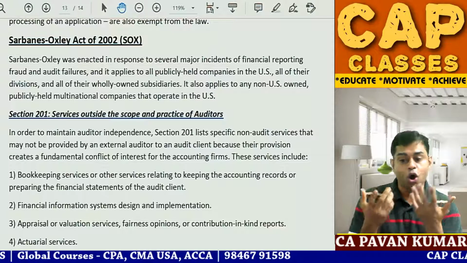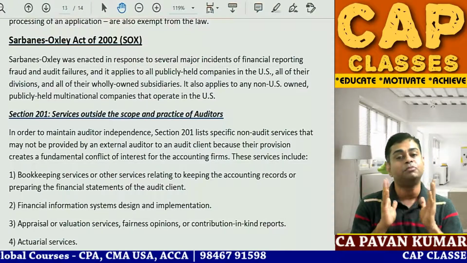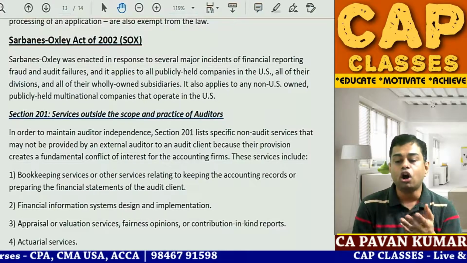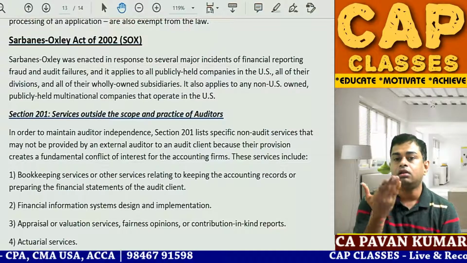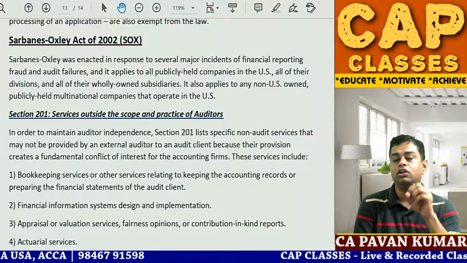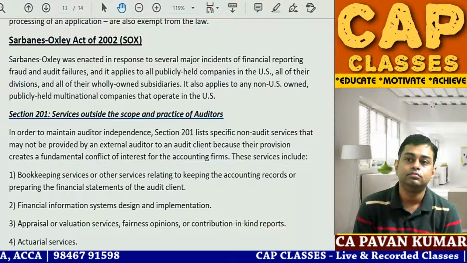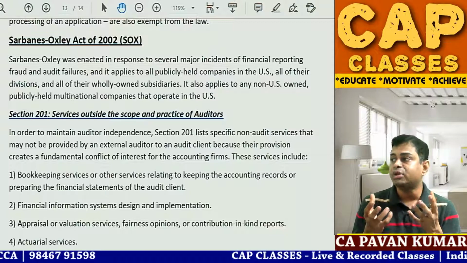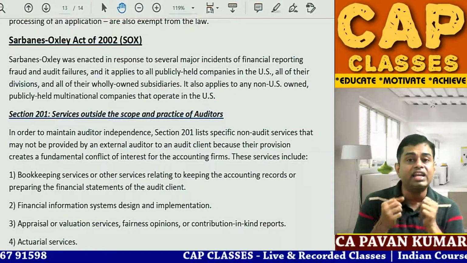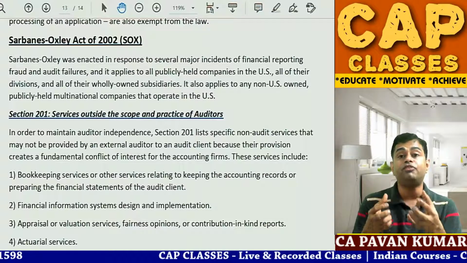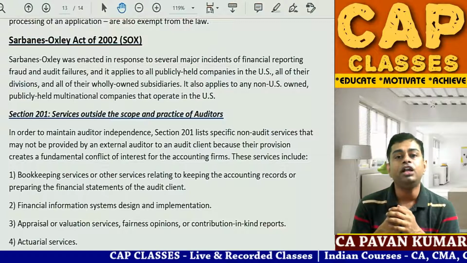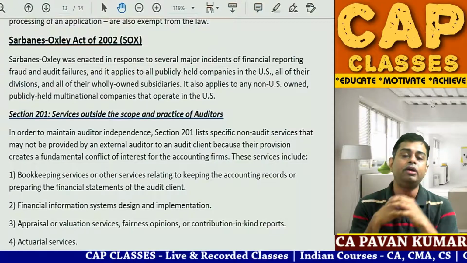Previously, when the auditor gave an audit report, people used to say the company books must be very good. The auditor gave a true and fair view. After all these frauds, people started saying, you people only gave the audit report there also, now we will not trust you. So it became a big problem for regulatory authorities like AICPA, ICAI, and for stock exchanges, SEBI in India, SEC in the US, and finally the government.